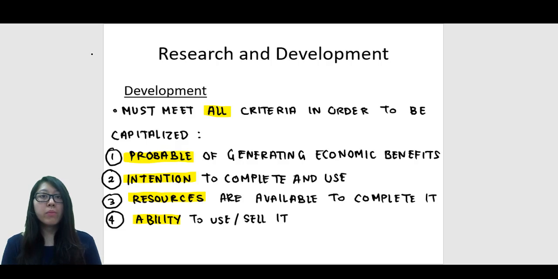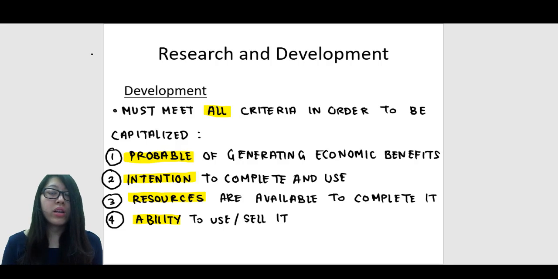Number 4, the company must have the ability to use or sell it. Ability meaning that they have the technical competence, that the people and the staff are well trained and they know well on how to manufacture this product and they know how it's going to be used at the end stage when it's finally done. Furthermore, this also means that when the product is being launched into the market, the public should also know how to operate the product. So there has to be a sort of ability or a competence on how to use the product.